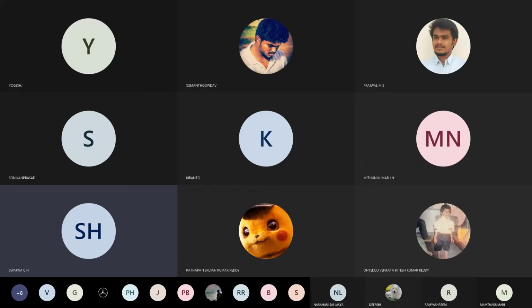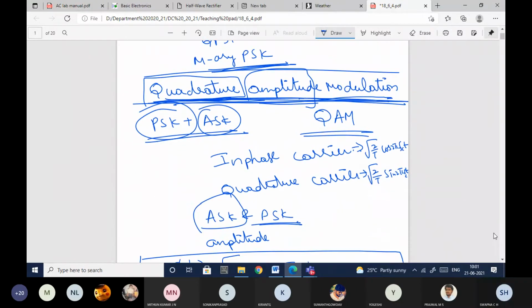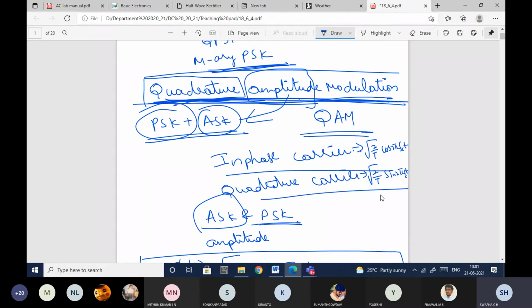Okay, so here I have written the heading as quadrature amplitude modulation, also said as QAM, QAM in short. It will employ both PSK as well as ASK. So that is the reason it is said to be amplitude modulation, and along with that it is quadrature amplitude modulation, because here we are using in-phase and quadrature components as carriers.